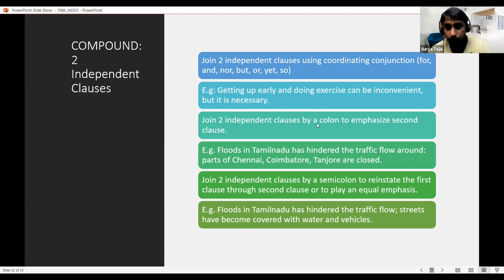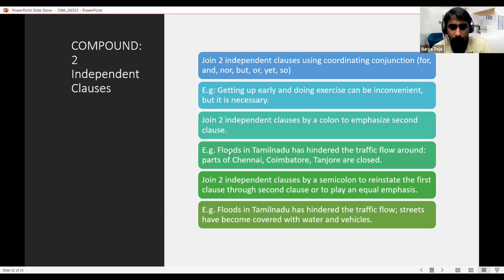So far we have talked about semicolon and comma. Suppose we want to use a colon, where exactly will we use it? A colon is used when we are beginning a sentence. For example, in this particular sentence I have used a colon. It is usually used to communicate that a statement is about to start, so it is used in introductory statements. That is a common usage, but colon definitely has a different meaning here.